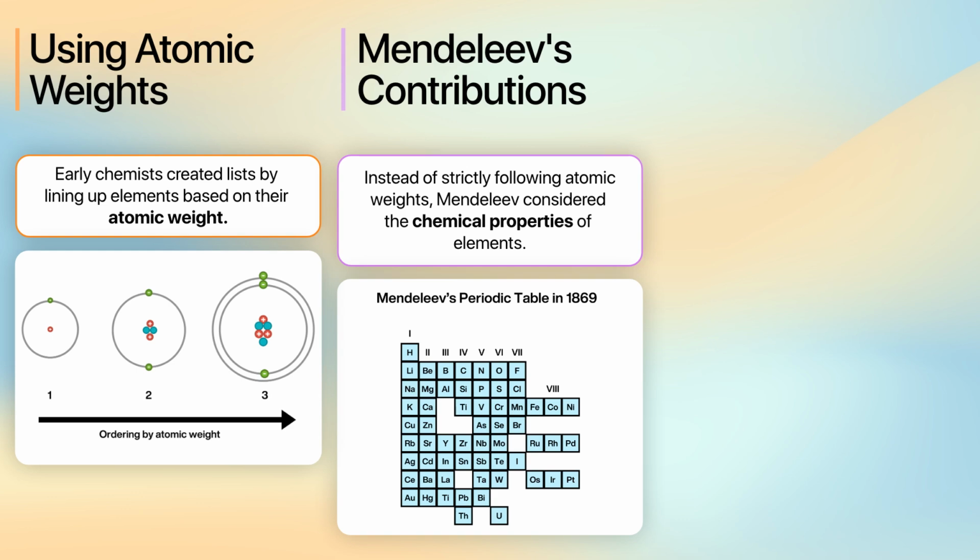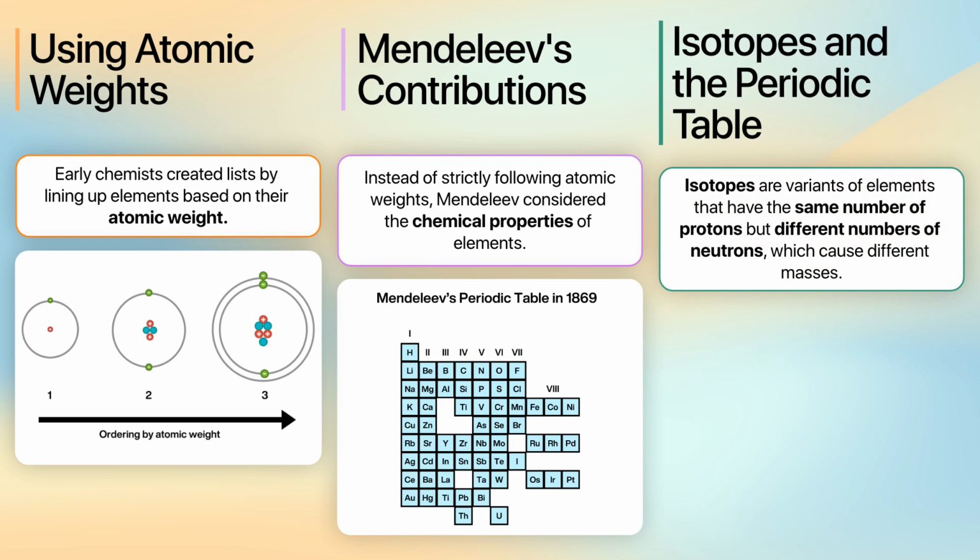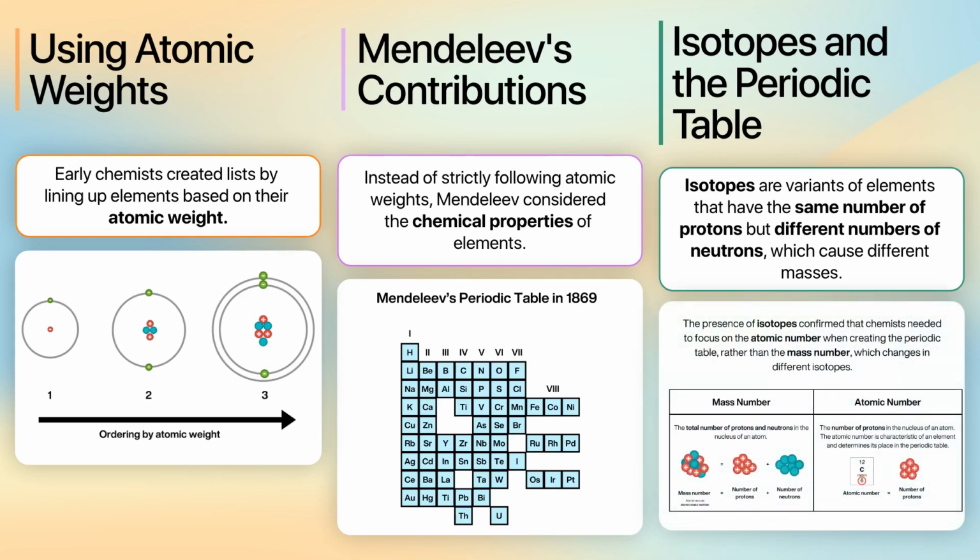Despite Mendeleev's success, some anomalies persisted due to elements that did not fit neatly when ordered by atomic weights. The discovery of isotopes, which are variants of elements with different numbers of neutrons, explained these anomalies. This led to the shift from using atomic weights to atomic numbers, which represent the number of protons in an atom. This shift provided a more accurate and consistent basis for arranging elements. The modern periodic table, organized by atomic numbers, aligns elements in a way that reflects both their atomic structure and chemical properties. Mendeleev's work laid the foundation for this tool, which is crucial in predicting the behavior of elements and guiding scientific discovery.